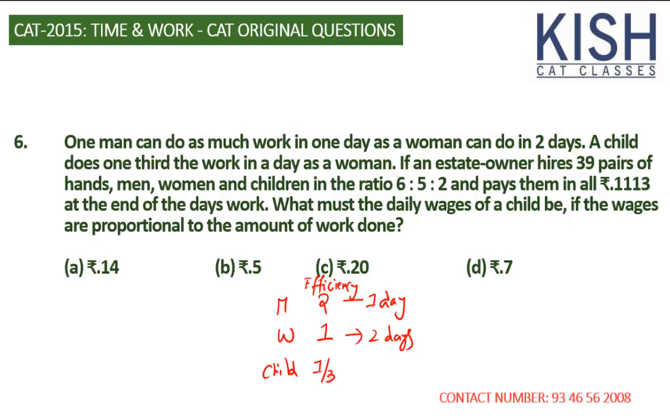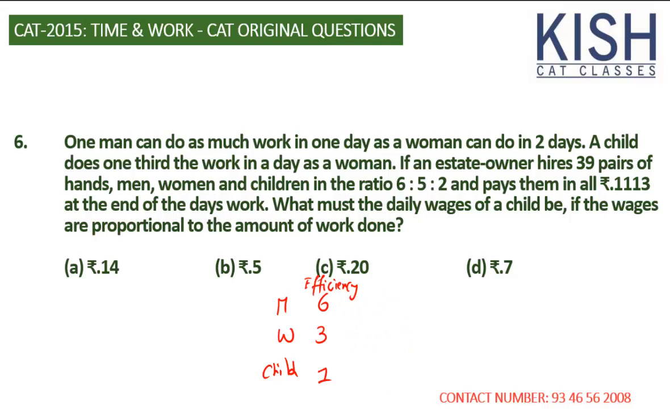You can keep the ratio as 2:1 is to 1/3, or else you can convert them. Instead of a fraction, you can write the efficiency as an integer. So let's say the child is 1, then the woman is going to be 3, and the man is going to be 6. So the efficiency of a man per day is 6 units, efficiency of a woman is 3 units, efficiency of a child is 1 unit. That's 1 day efficiency.